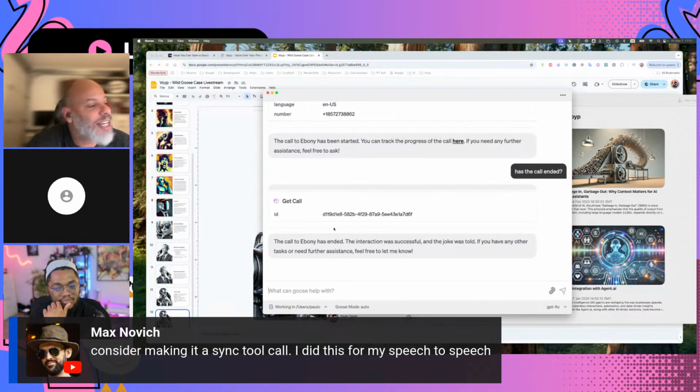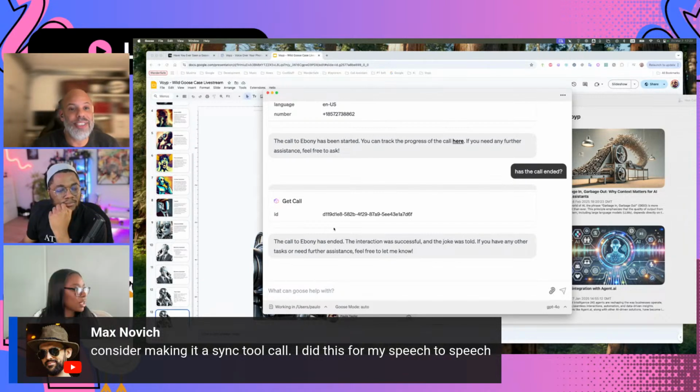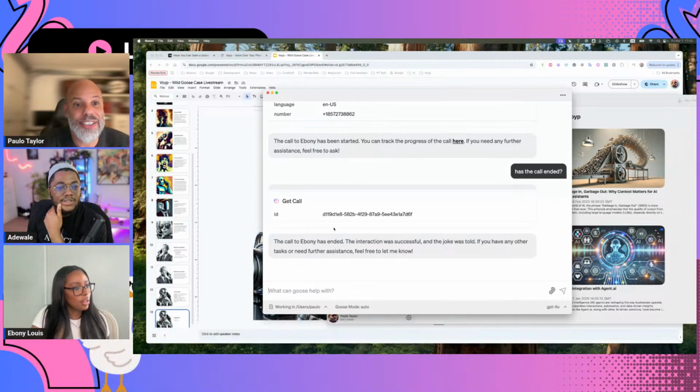The nature right now of not just Goose, but the whole LLMs and ChatGPTs, is very much a request-response kind of system. In my use case it would make sense to see the conversation, for example, displayed on screen.